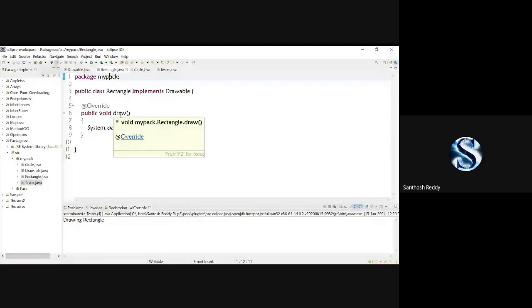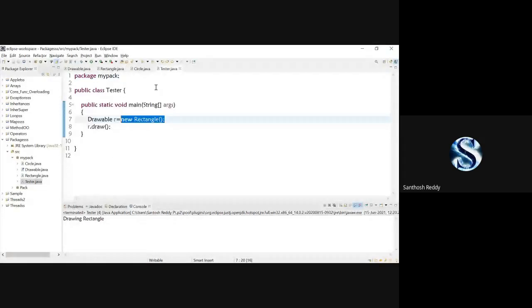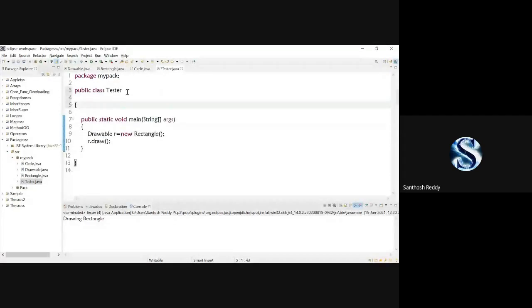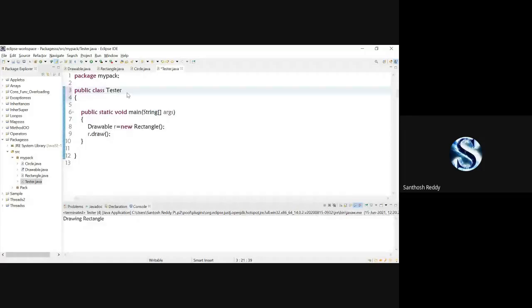But when I create this Tester class, if I extend Rectangle and Circle, we don't know which class's method I have to access here. So we came up with the topic called interfaces. Now I'll solve that type of problem.